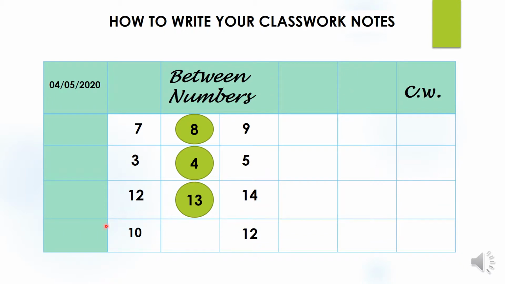The last question is, what number comes in between 10 and 12? For this, we will start counting from 10. After 10, 11. After 11, 12. Now, number 11 comes in between 10 and 12. Have you all understood, children?